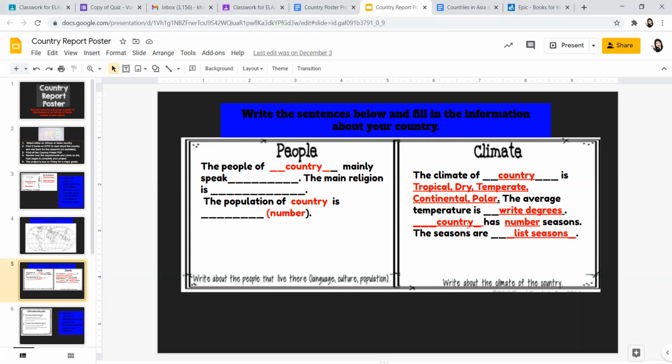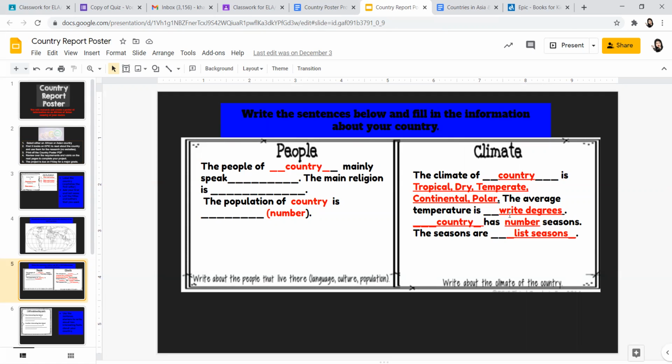I've already provided the sentence starters for people and climate. When we talk about climate, that is how the weather is over a long period of time, not just day to day, how the weather's changing. So the climate's going to be, how is it normally there? Is it polar? Is it a tropical climate? Is it a dry climate? You'll find this out when you do your reading.